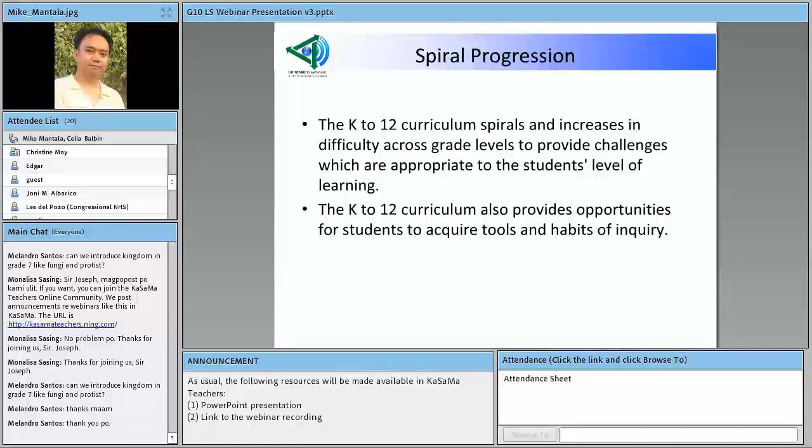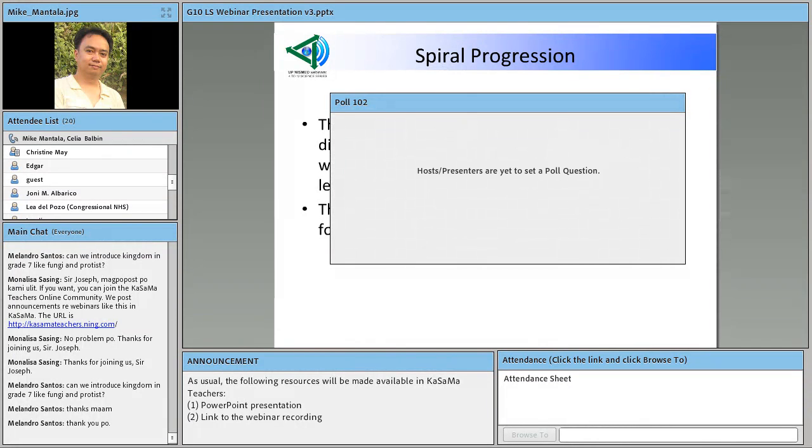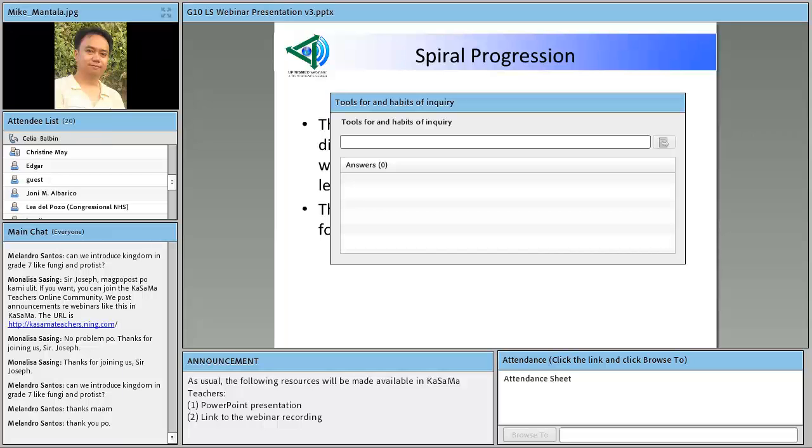Here is the rationale for the spiral progression of concepts in the K-12 curriculum: to provide challenges appropriate to the student's age and for them to gradually acquire tools for inquiry and habits of inquiry. What do you think are these tools for inquiry and habits of inquiry? Let's have that as a quick poll. We have here a poll pod, so you can type in your quick answer.